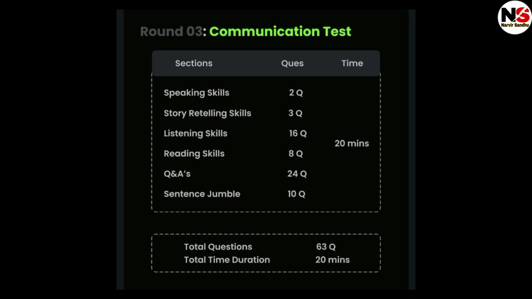All the rounds, the written test, coding round and communication round test, are elimination rounds, which means if you get rejected in one round, then you will not be eligible for the next round. So every round is an elimination round for your selection process.